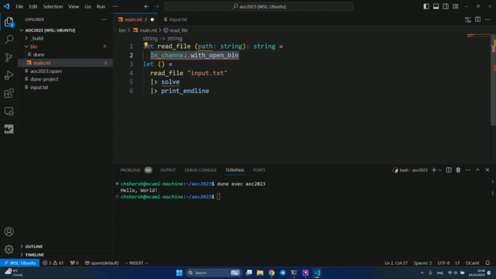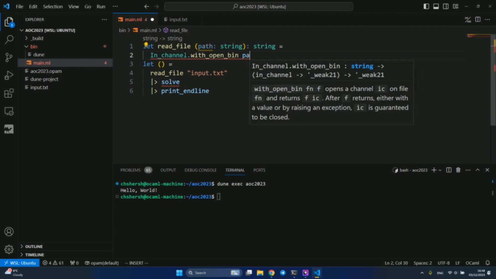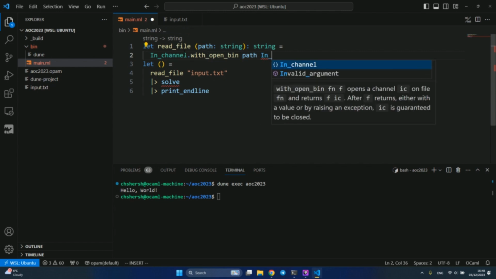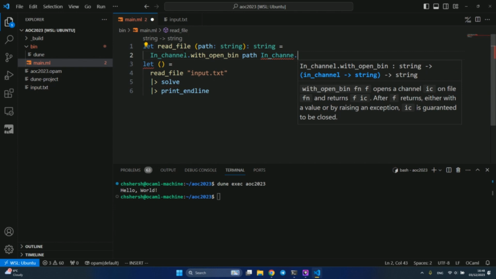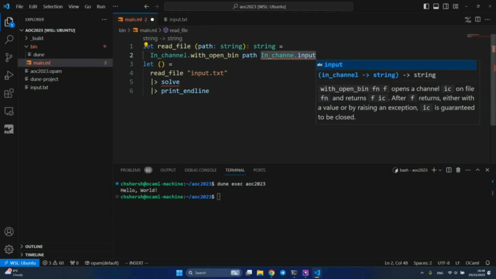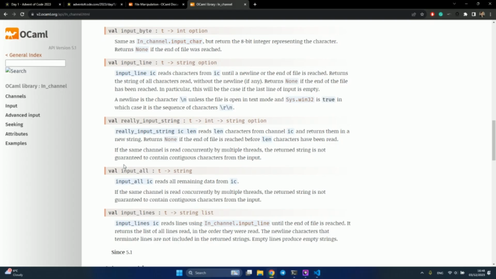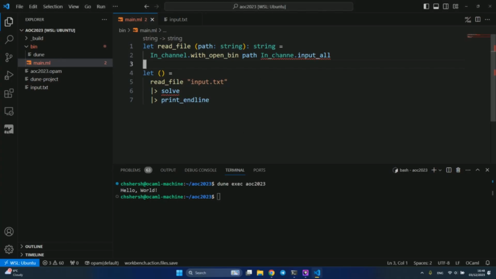Oh, there are some explanations about the pattern, which is really nice. Okay, with open bin, we specify the path, which is our path, and here we need to pass a function which should really read stuff. Input all, I forgot the name. Input all. Okay, what's the type in the module? First, input all. Okay, so at least it doesn't complain. So this is how we read the entire content of a file in OCaml.